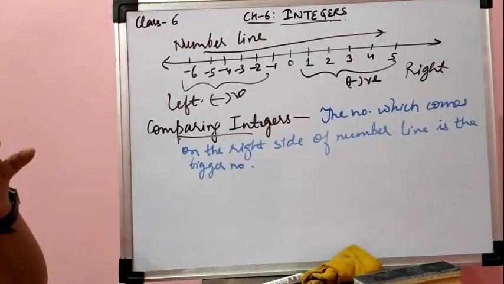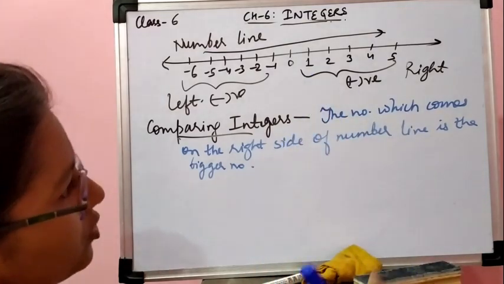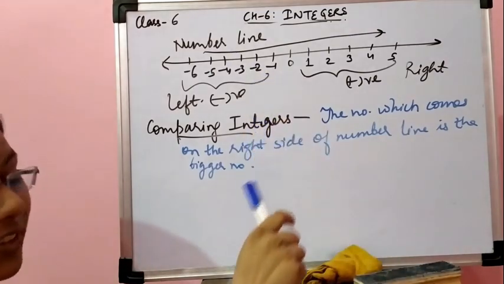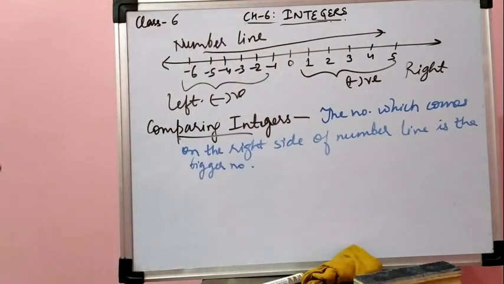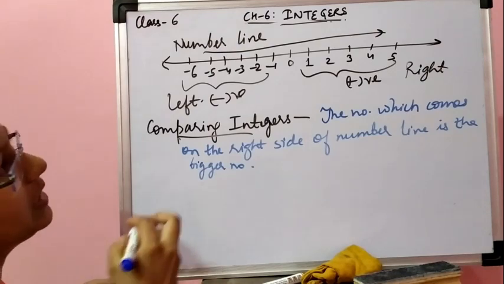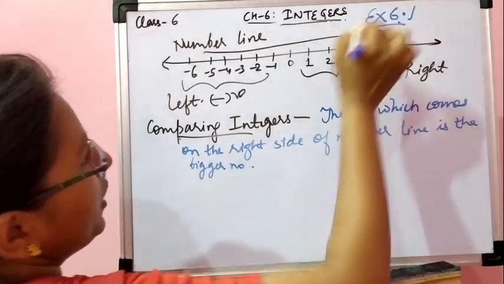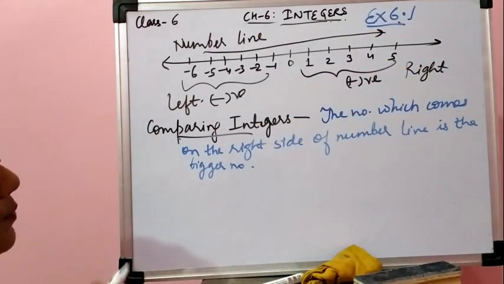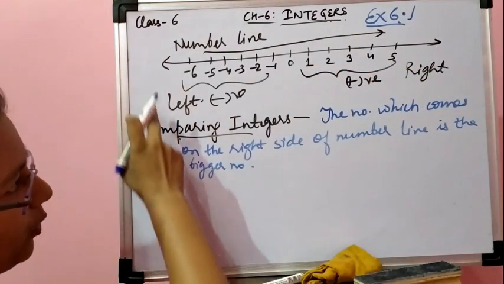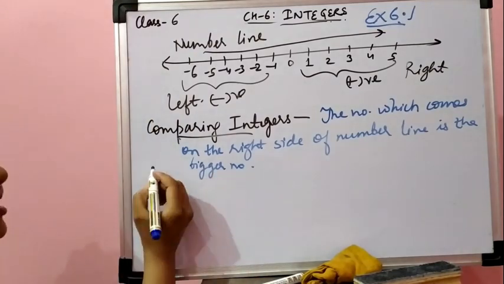और उससे भी सिंपल अगर आप orally देखना चाहते हैं, so in positive there is no problem, जो बड़ा है वो बड़ा ही होगा, but in negative जो नंबर आपको बड़ा दिख रहा है that will be smaller. So on the basis of this, let's discuss some questions of exercise 6.1. Okay, this you can write as the important points: number line, comparing integers, what an integer is.